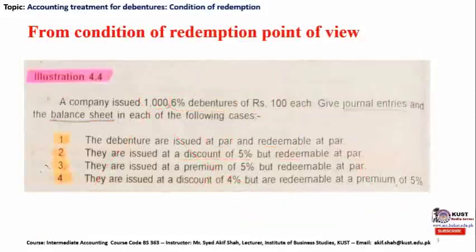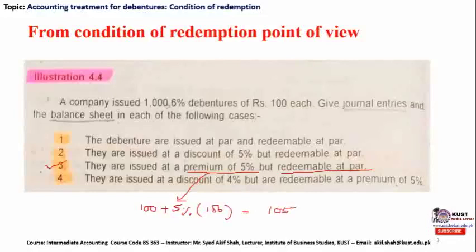Now let's discuss the third condition. They are issued at a premium of 5% but redeemable at the par value. Issued at the premium of 5% means that the 100 rupees of one debenture has been issued at a price which is in excess of the par value by 5%. So 5% of 100 is once again rupees 5. So the final price of this debenture which is going to be issued is rupees 105.